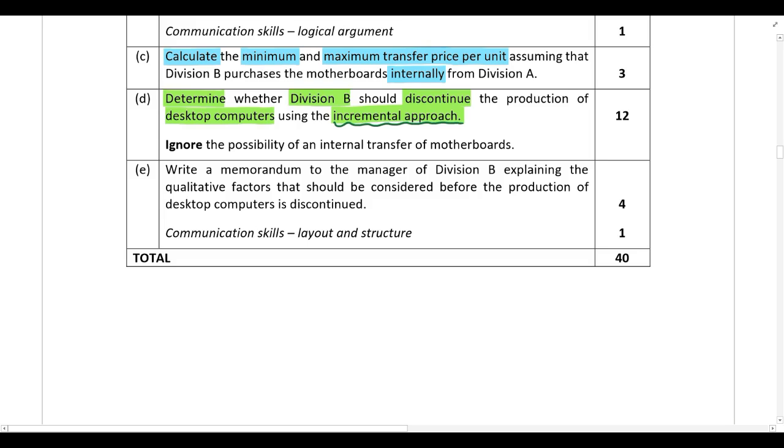Then in part E, write a memorandum to the manager of Division B explaining the qualitative factors that should be considered before the production of desktop computers is discontinued. Then there's 1 mark available for communication skills, and that is awarded for layout and structure. All right, so the communication skill mark is obviously going to be awarded for setting out your answer in the format of a memorandum. So let's have a look at that first.